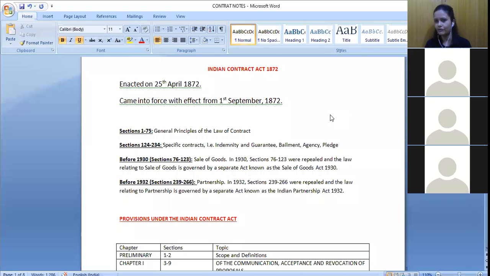That is, specific types of contract. What are these specific types of contract, how they are different from one another, and what are the rights and obligations of the contracting parties. So these two parts we will discuss.